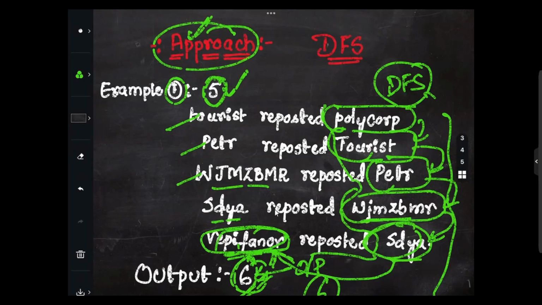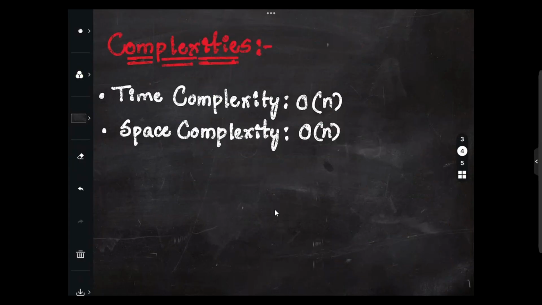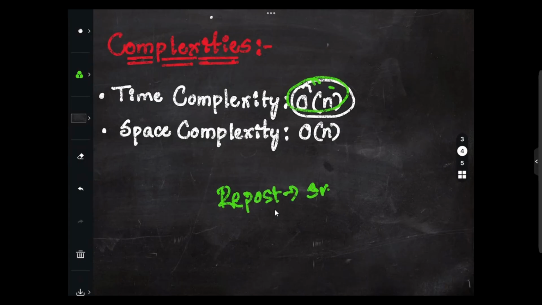Now as we are completely familiar with the approach, let's discuss the complexities part quickly. What would be the time complexity? The time complexity would be O(n) per test case, because each repost is visited exactly once during the DFS.